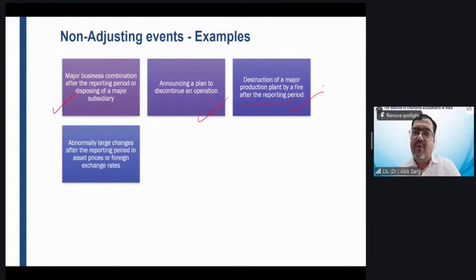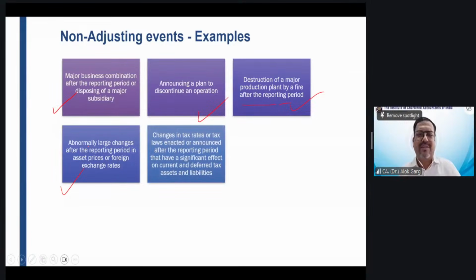So you have a PP&E. After the reporting period, there are huge changes in the value of the PP&E, or there was a huge fluctuation in the market rates, foreign exchange rates, right? So friends, in this case, the disclosure is also required. Disclosure is required means it is a non-adjusting event. It is happening after 31st March. So you have to take the value as on 31st March, not after that.